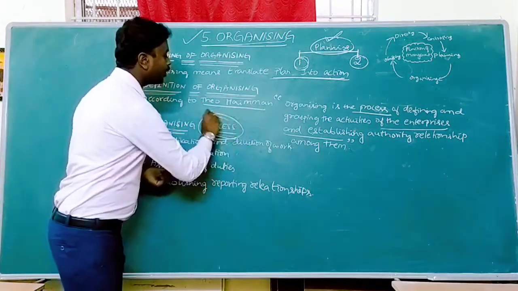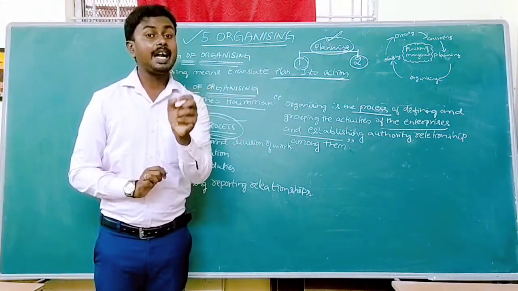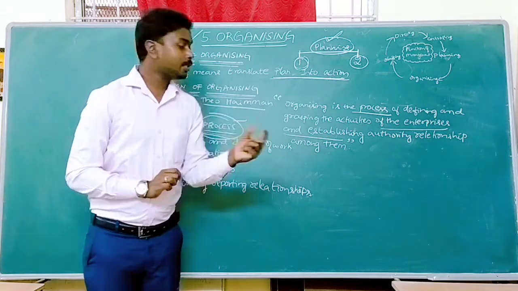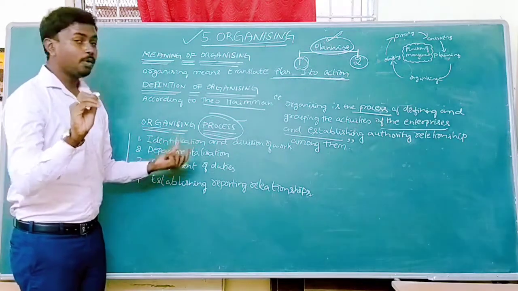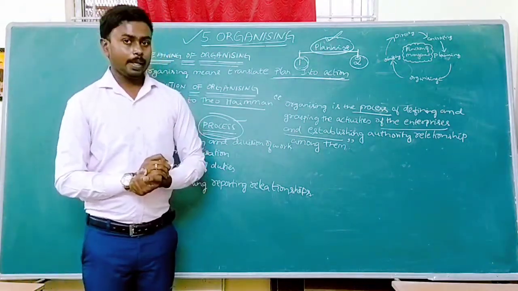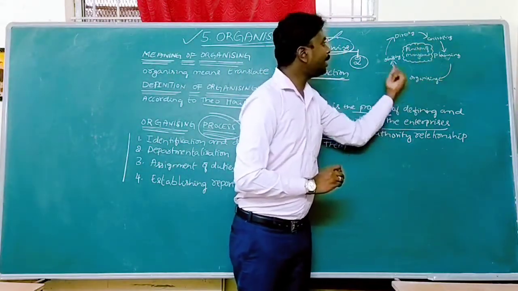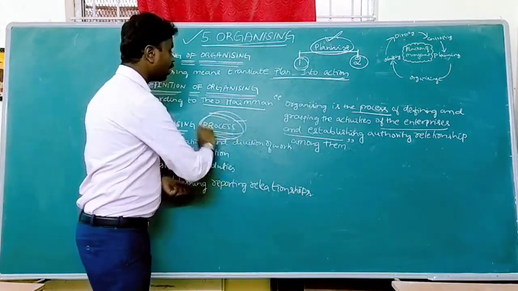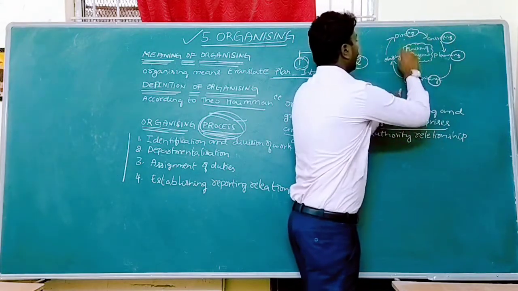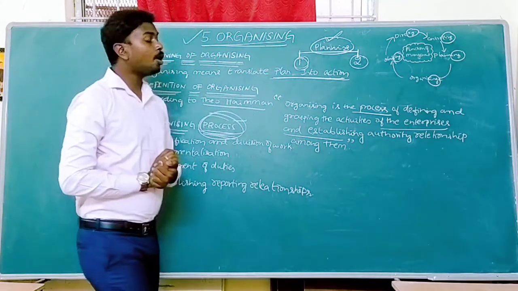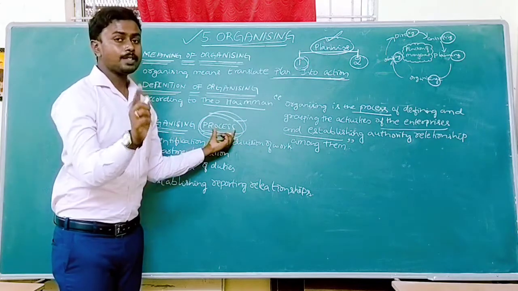Coming to that, next we have the organizing process. I already explained that a process is nothing but a series of steps to be undertaken. That means when we call it a process, some steps have to be undertaken. At that time only we can achieve the organizational goals. All the management functions we can call a process because the word ends with ing. See that ing word; it means all management functions are considered as a process. Understood? It is not ended.